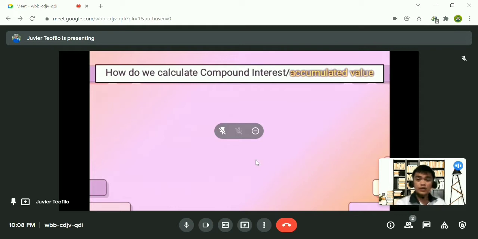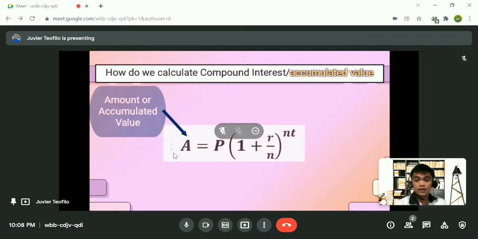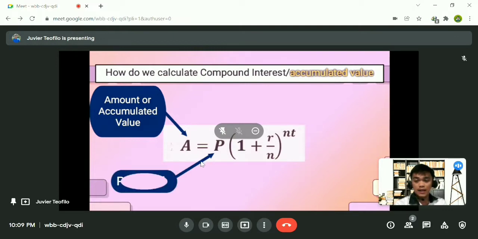Now, how do we calculate compound interest or the accumulated value? Of course, we have the formula. Please memorize or familiarize yourself with this formula, or take note of it. A is equal to P times the quantity 1 plus R over N, raised to the power of N times T, where A is the amount or the accumulated value, and P is our principal.